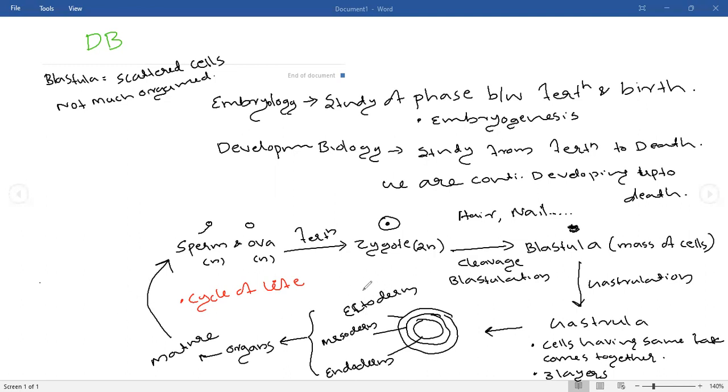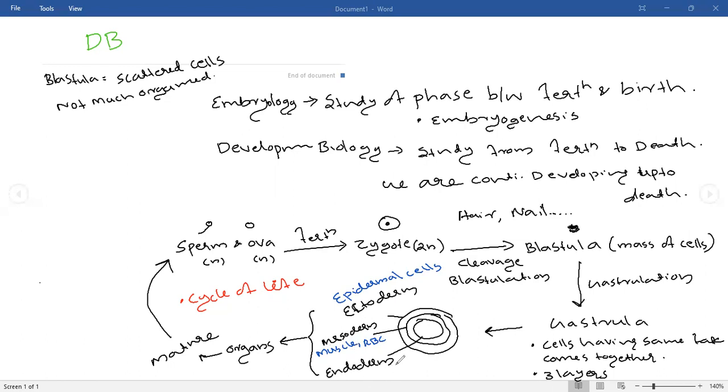From ectoderm, you can see our epidermal cells will be coming. What are epidermal cells? Our skin. Our skin and neuron-like things are produced from our ectoderm. Mesoderm will produce our muscle. RBC, blood cells will also be coming from mesoderm. Such things will be coming from mesoderm.